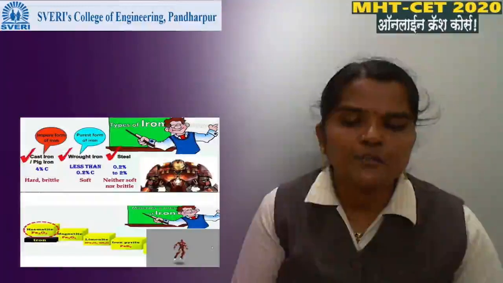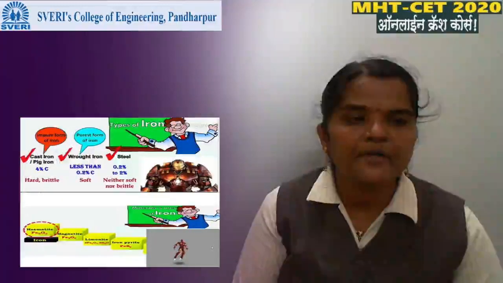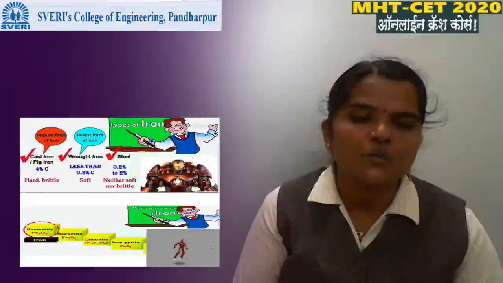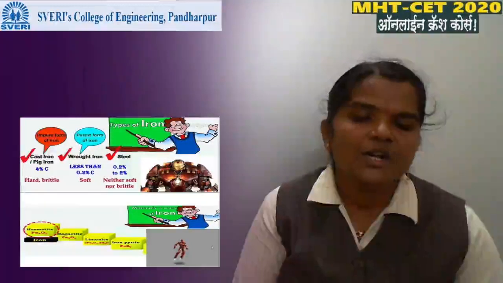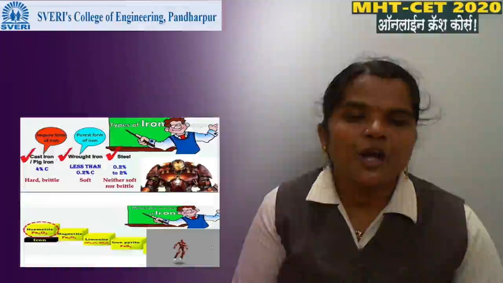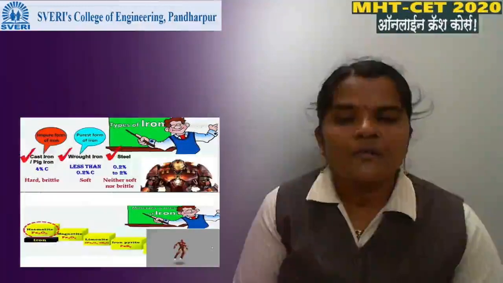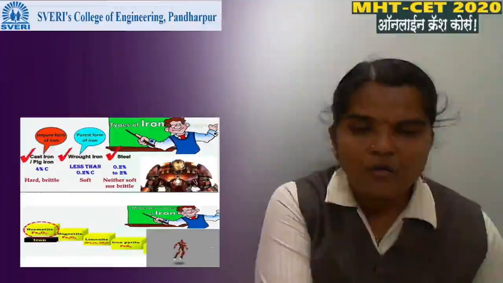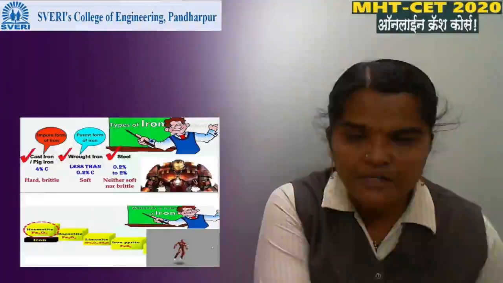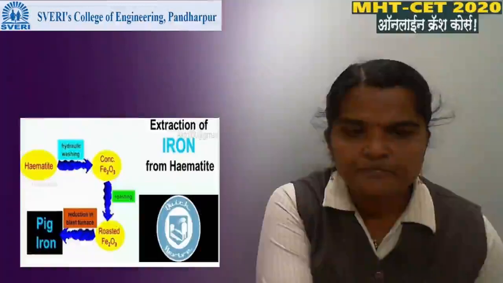Wrought iron is a pure form of iron because it contains 0.2% carbon, and steel contains 0.222% carbon. Then the ore of iron: hematite is the ore of iron.